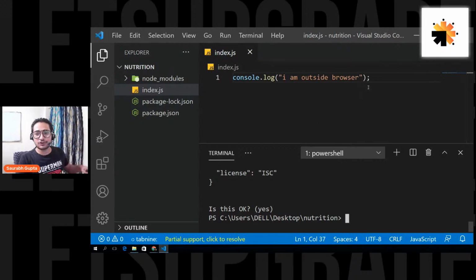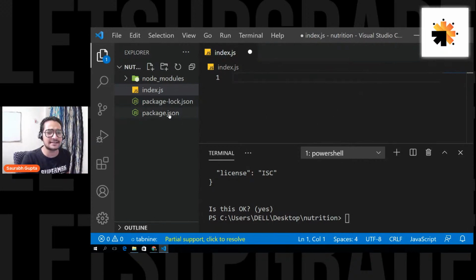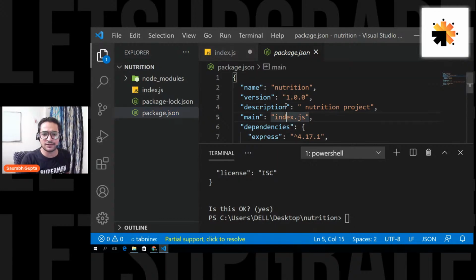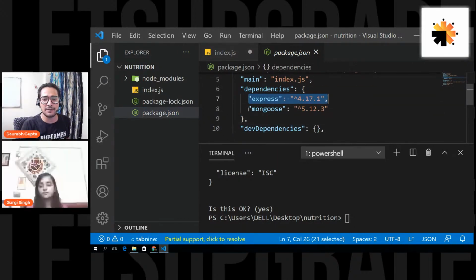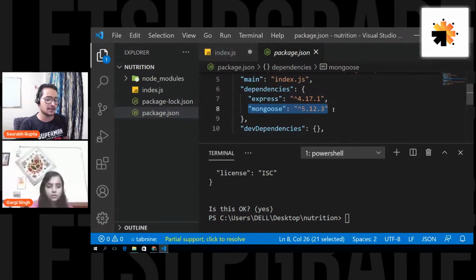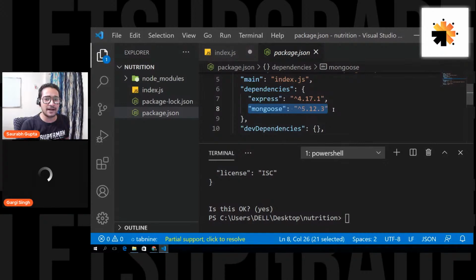And now we have also installed two packages named Express and Mongoose. You can easily see it in here. If I just go down, in the dependencies section, I can see Express and Mongoose. These are the two third-party packages that I installed. See the version. If in future I update it, these two things will not be updated. It will be updated in package-lock.json, not in package.json. It always holds the information about the packages when you installed them for the first time.